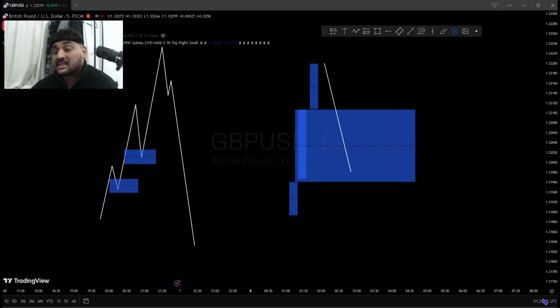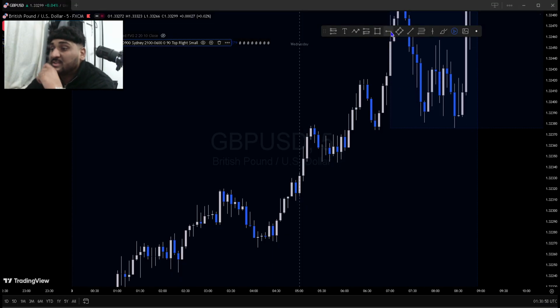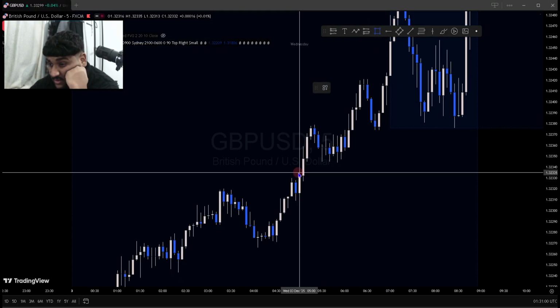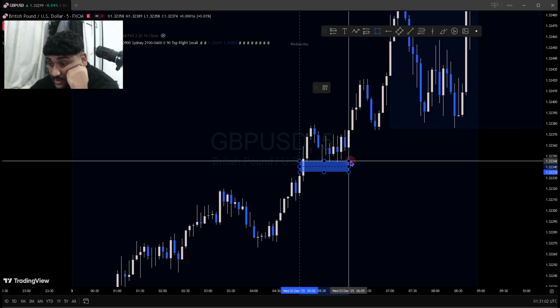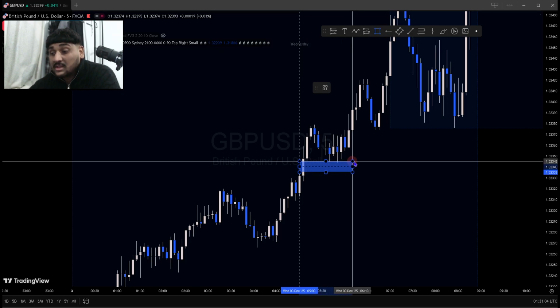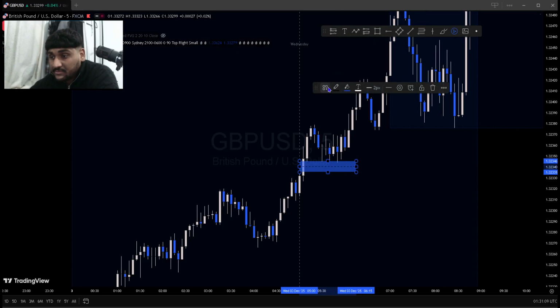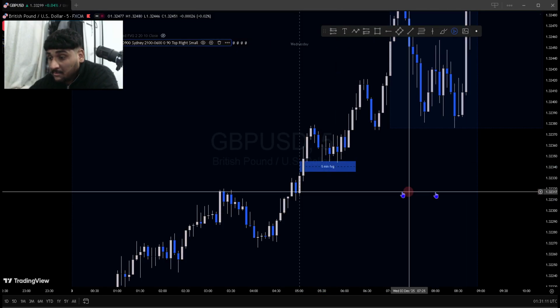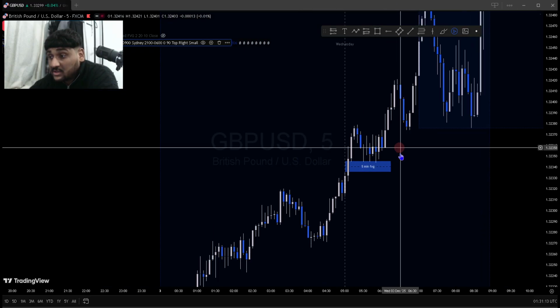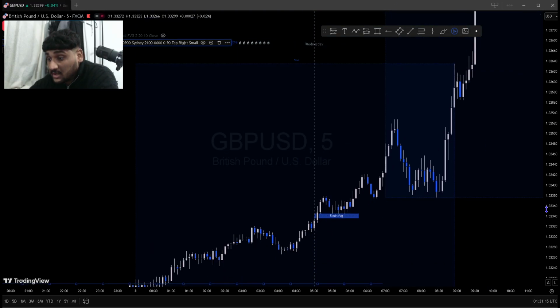Now let me show you this in a live market. Here we see a nice example of a fair value gap. We mark from the first candle's top wick to the third candle's bottom wick. This is our fair value gap. Let me mark it here. The market comes down, respects it, and continues going up.